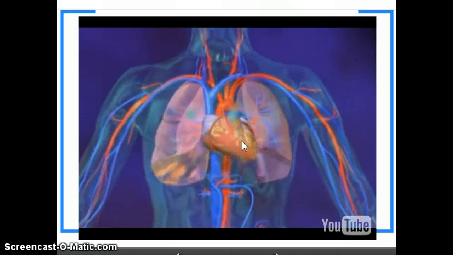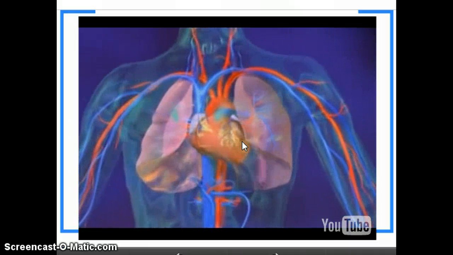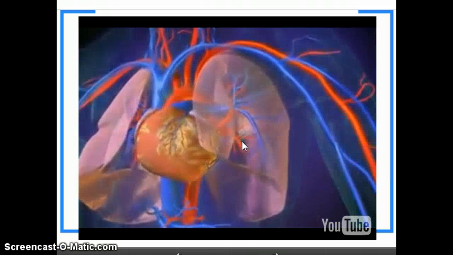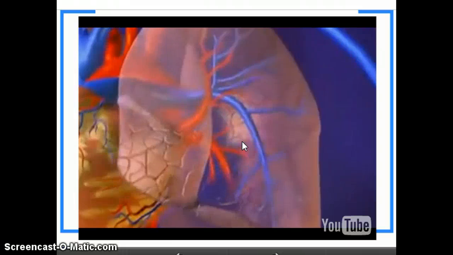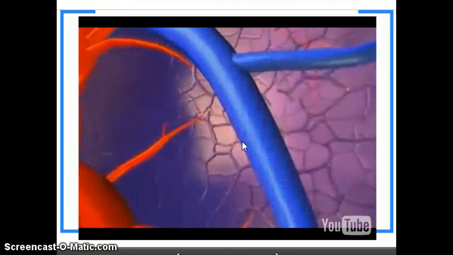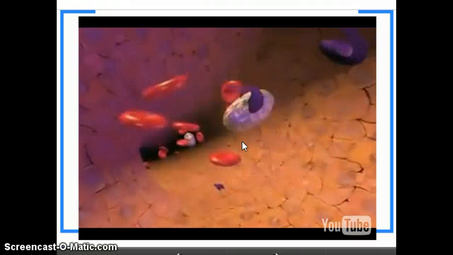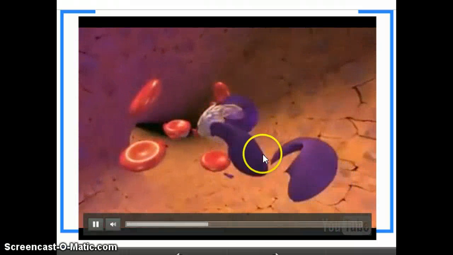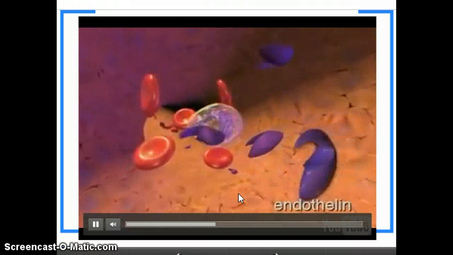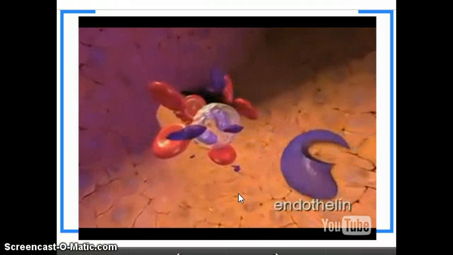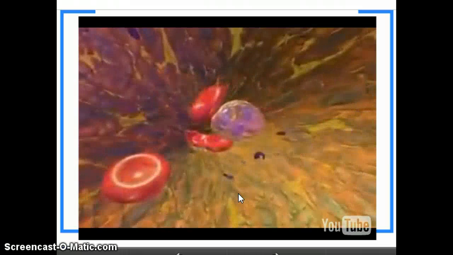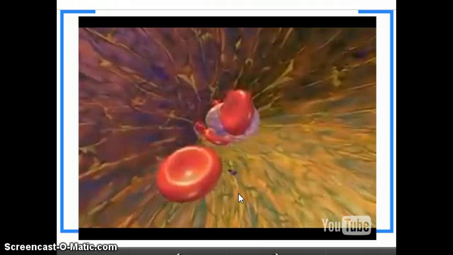After leaving the heart, blood must first pass through the lungs to receive oxygen before it can go to the body cells. In order for blood to move from the heart to the lungs, blood must travel through the pulmonary artery and then into smaller and smaller vessels of the lungs. The diameter or tone of these blood vessels is regulated by a substance called endothelin, which circulates in the bloodstream. A condition called pulmonary hypertension is marked by a large increase in the amount of circulating endothelin, causing the small arteries of the lungs to narrow.